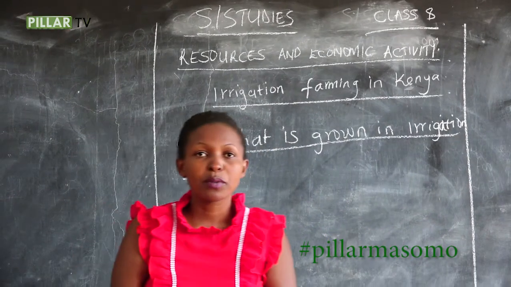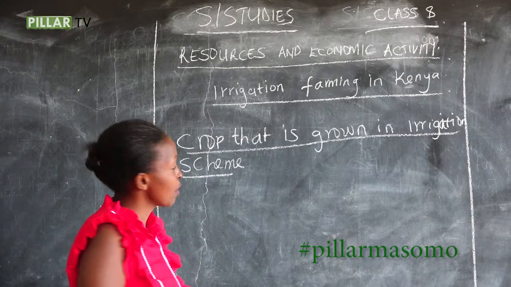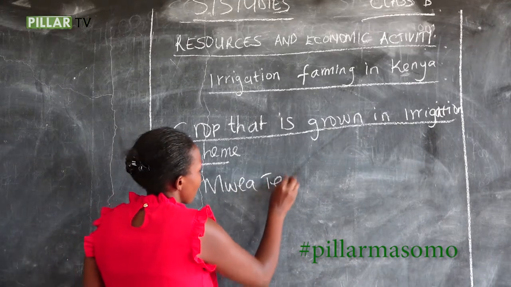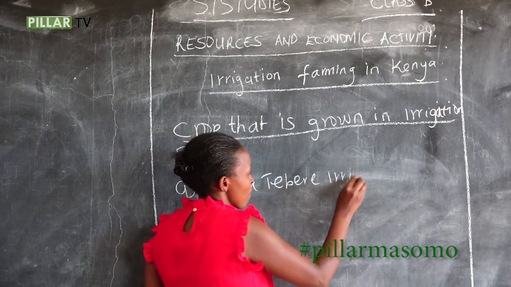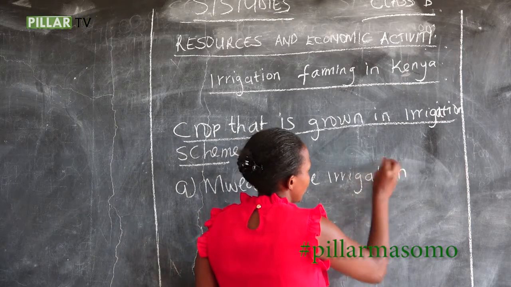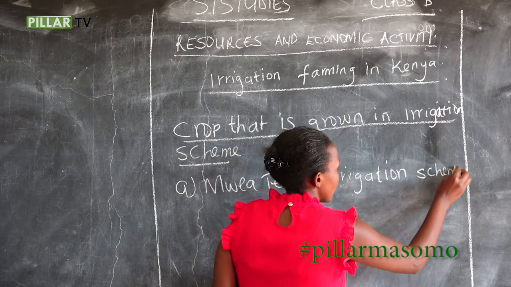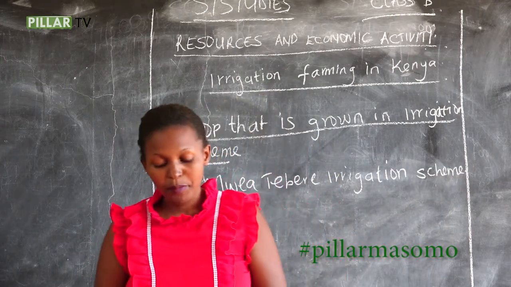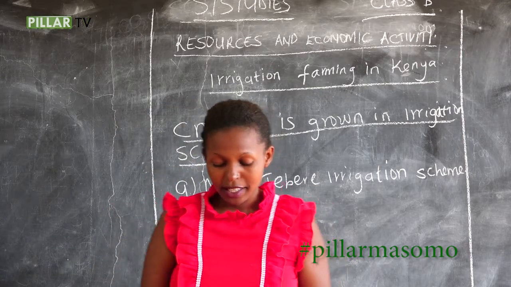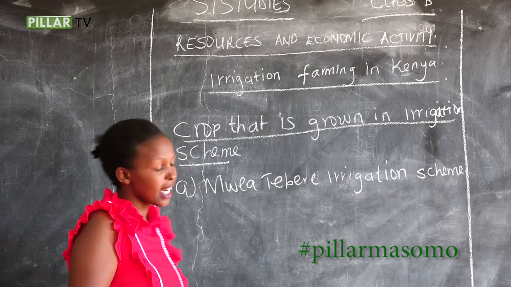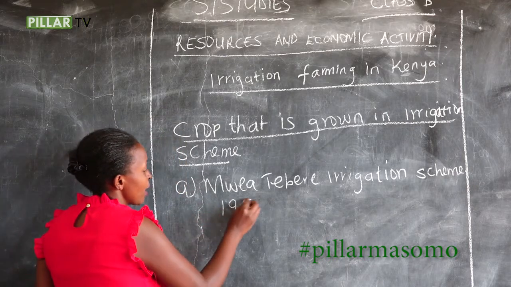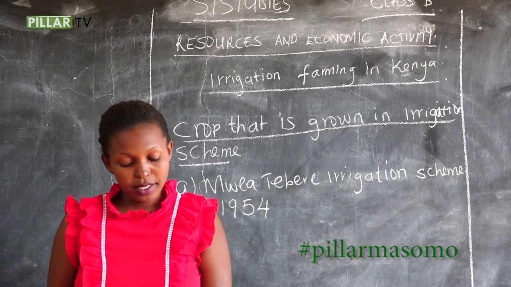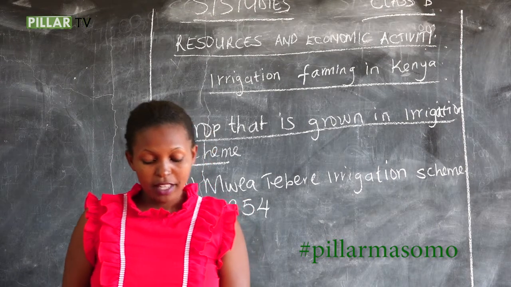Which are these crops grown in irrigation schemes? We are going to start with Mwea irrigation scheme. Mwea irrigation scheme is the oldest scheme in the country. It was started in 1954. It was started in 1954 by the Europeans with the aim of settling the landless.